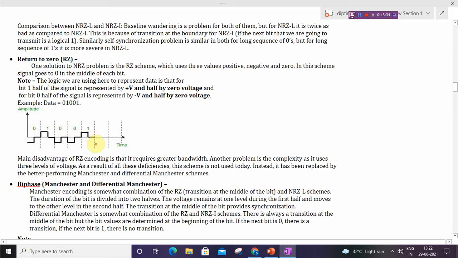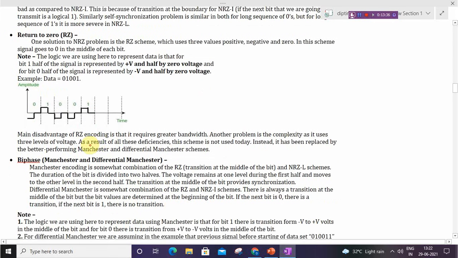This is the return to zero scheme. The main disadvantage of RZ encoding is that it requires greater bandwidth. Okay, and another problem is the complexity, as it uses three voltage levels.